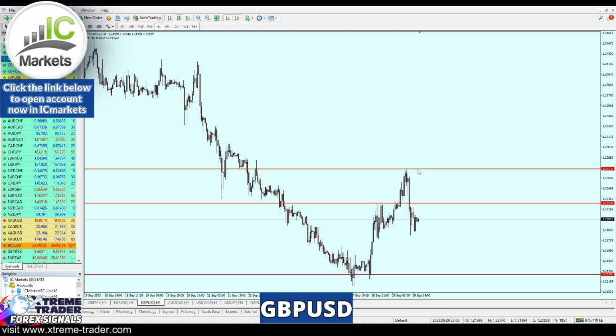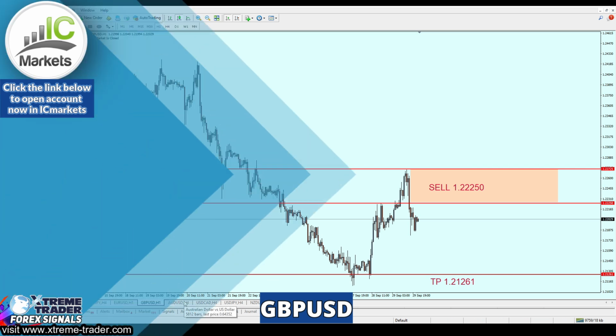However, the safe zone shouldn't range higher than this level of resistance at 1.22725, for only about 47 pips. Moving now to the AUDUSD.